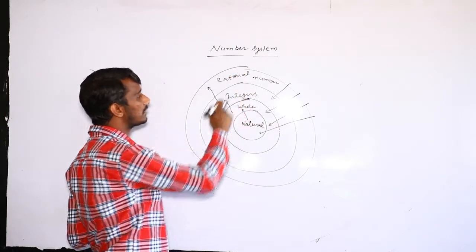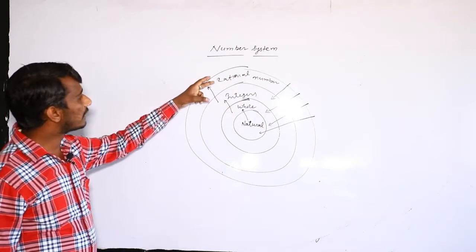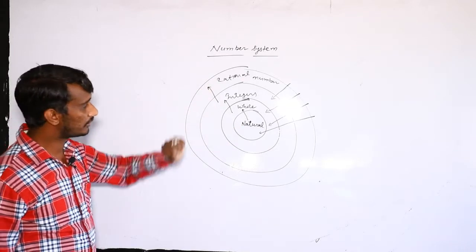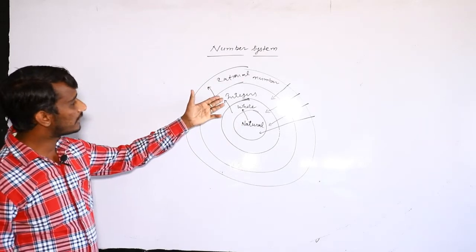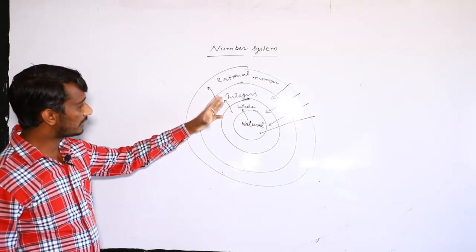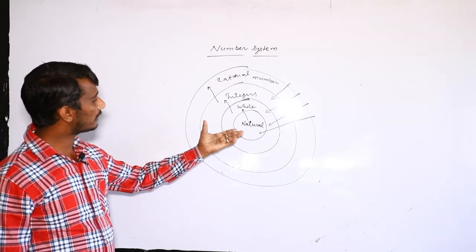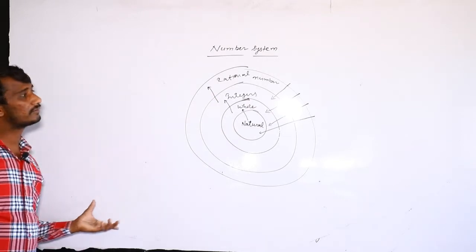This means all rational numbers are not integers, all rational numbers are not whole numbers, all rational numbers are not natural numbers. Similarly, all integers are not whole, all integers are not natural. So you can write the converse of all the statements and mark them true or false.